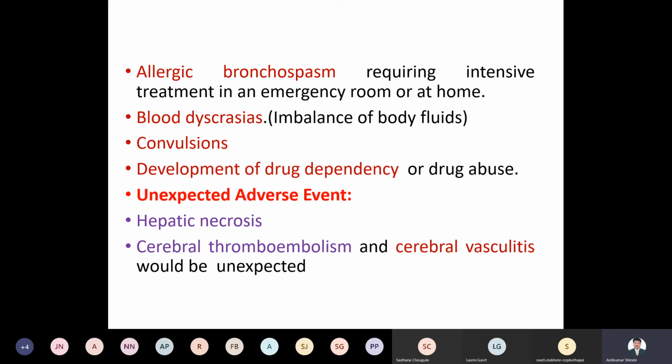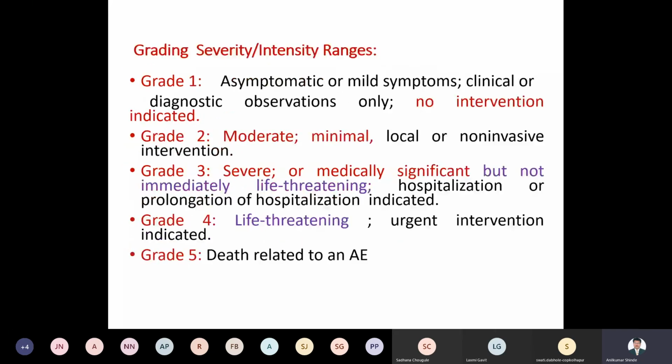There is also cerebral vasculitis, when there is narrowing or thickening of the vessels, which changes the blood flow and increases blood pressure, and may cause congestive heart failure also. So these are the different reasons for serious events.